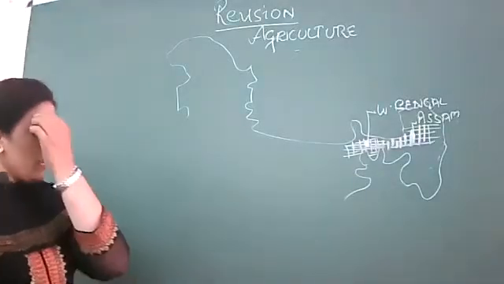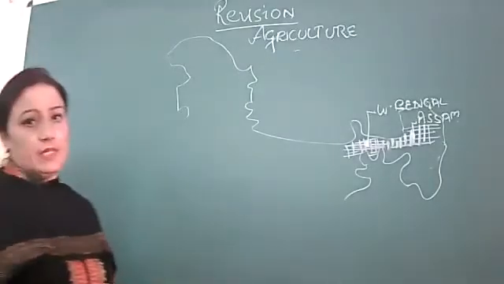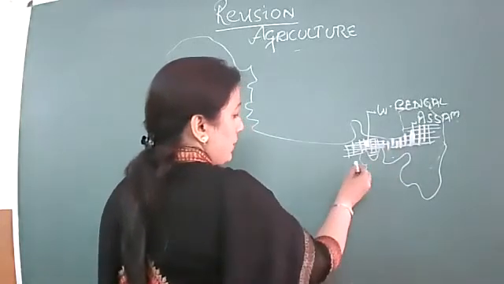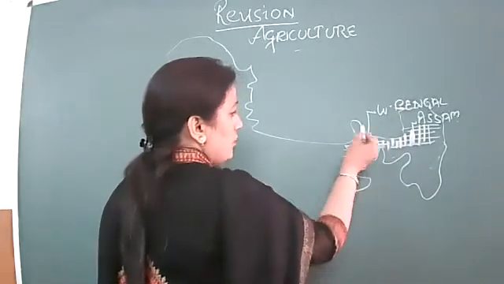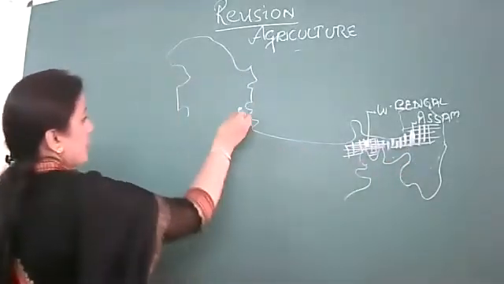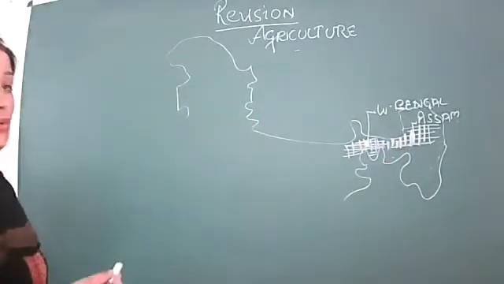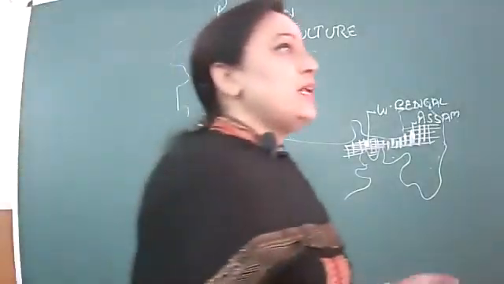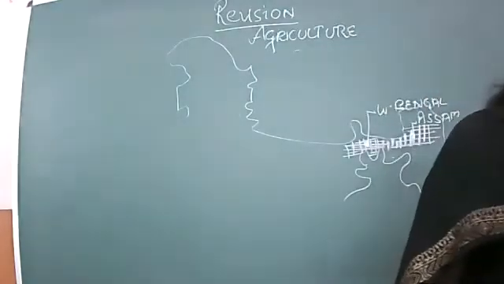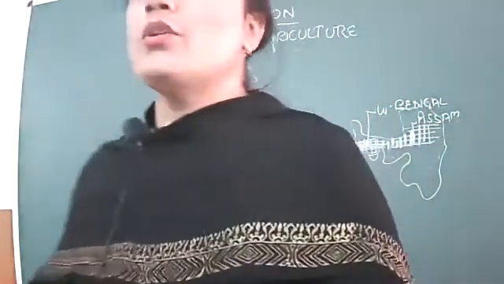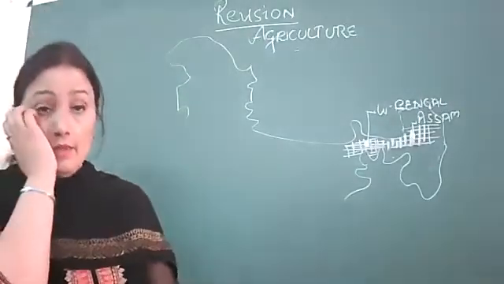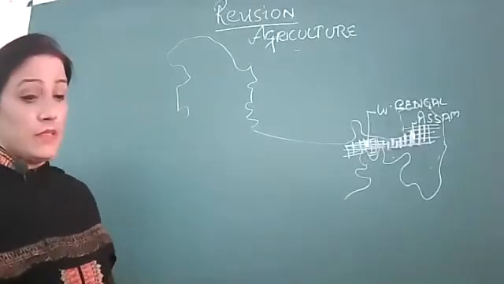Next, tea is also grown in the nearby areas. Nearby areas in the sense that even in West Assam and Meghalaya, tea is grown. In the plain areas of West Bengal, tea is grown. Sikkim, the hilly areas of Sikkim, Himachal, hilly areas of Himachal, and Uttarakhand, tea is also grown here. Tea is also grown in the southern part of India, particularly Tamil Nadu and Kerala, the hilly areas of Tamil Nadu.